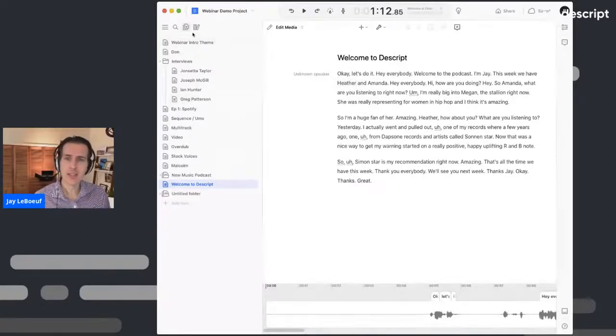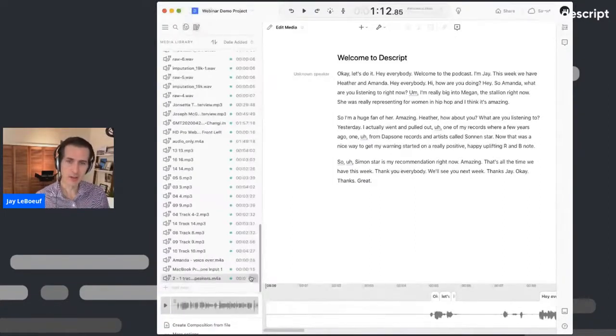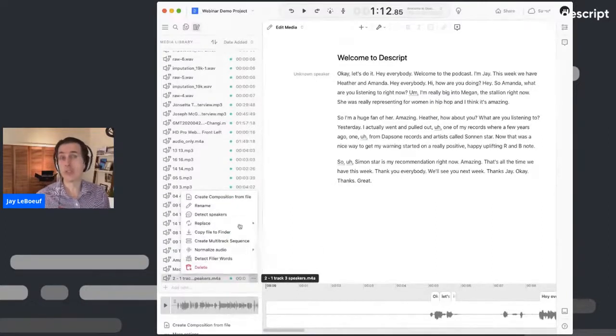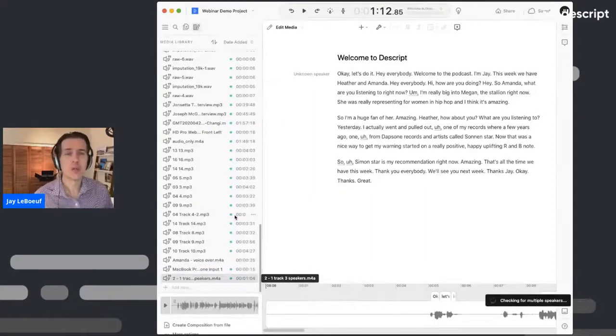In order to generate the speaker labels, I probably didn't click on the right thing. So I'm going to click here on the media library. This is where you see all of the media files that were brought into your composition or into your project. The active one is right here. I'm going to just click on this. Normally Descript does this, so I'm just going to show you what happens if it doesn't. And click Detect Speakers. In the background, Descript's going to run this speaker detection algorithm. It's going to look for where different people are speaking and then start labeling it for us.